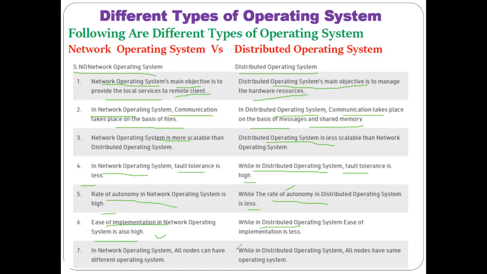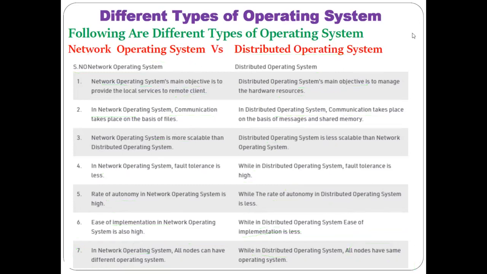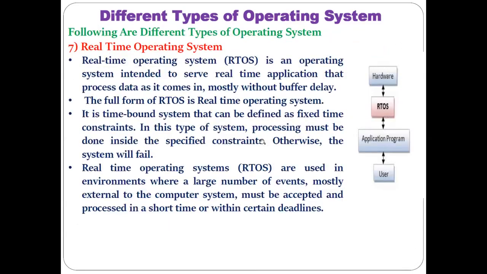Then the last and most important difference: in network operating system, all nodes or client computers can have different operating systems. But in the case of the distributed operating system, all nodes have the same operating system. So this last difference is the most important if you want to compare the network operating system and the distributed operating system. Okay, so that's it for distributed versus network operating system.